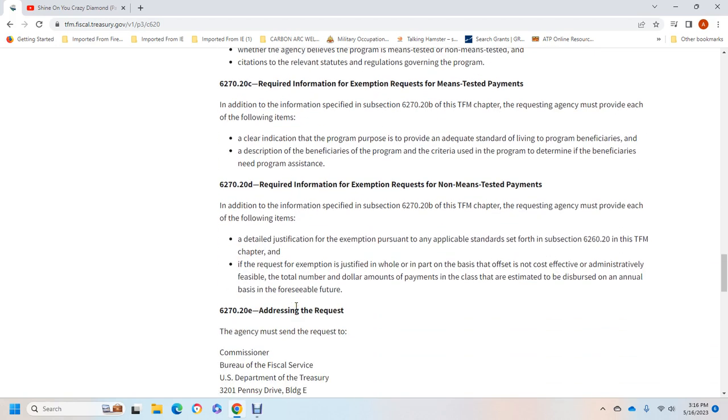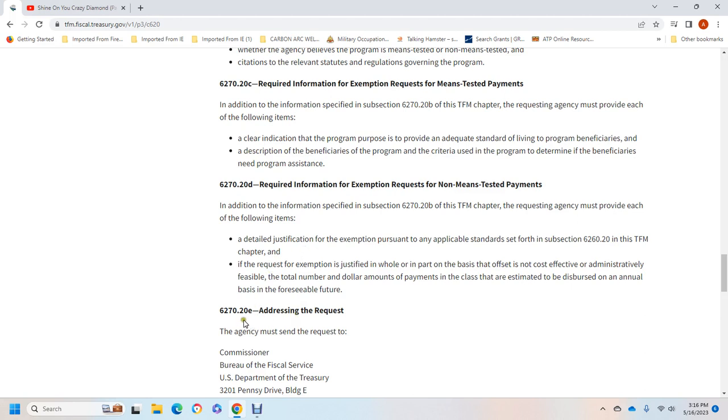627020D, the required information for exemption requests for non-means-tested payments. In addition to the information specified in 627020B of the Treasury Financial Manual chapter, the requesting agency must provide each of the following items: a detailed justification of the exemption purpose pursuant to the applicable standard set forth in subsection 626020 of the Treasury Financial Manual chapter, whether the requested exemption is justified in whole or in part, and whether the offset is non-cost-effective, with administrative fees, the total number and dollar amounts payable to the class, and the estimate to be disbursed on an annual basis for the foreseeable future.